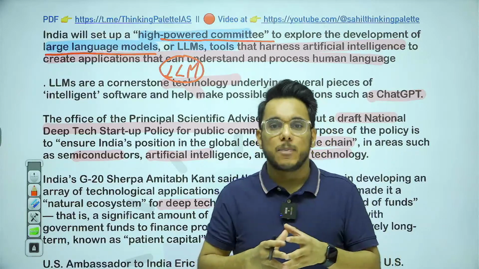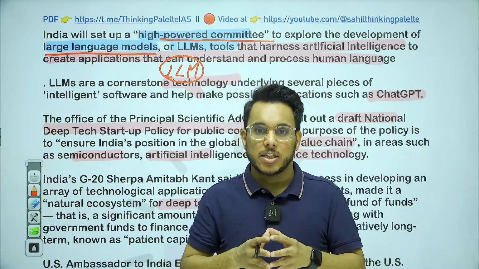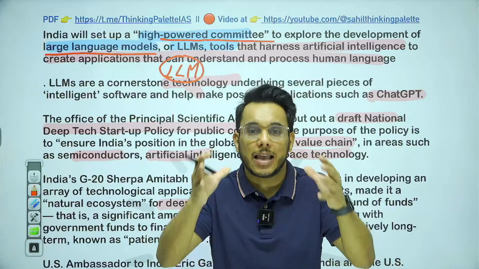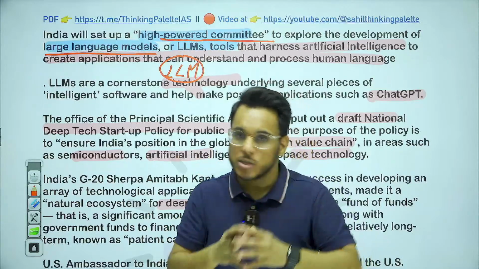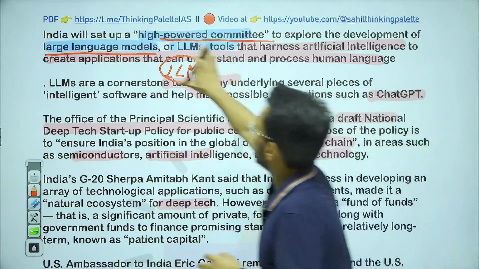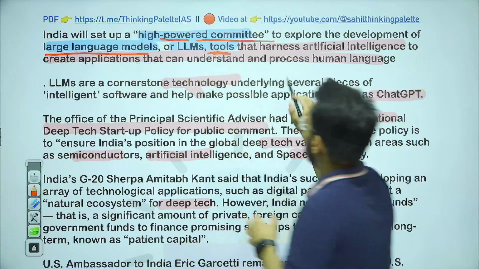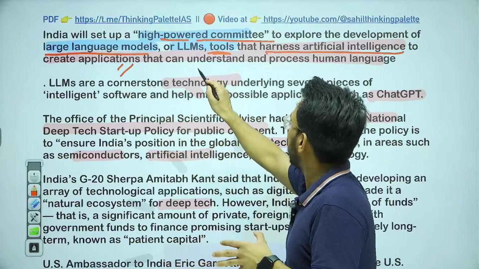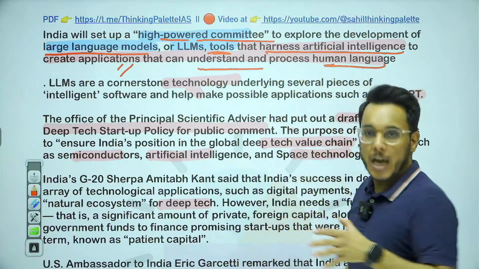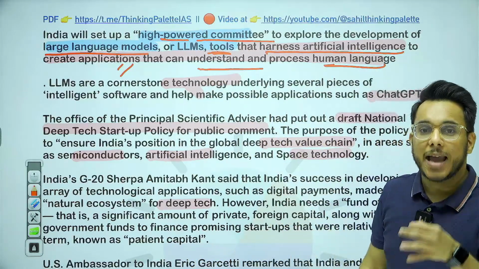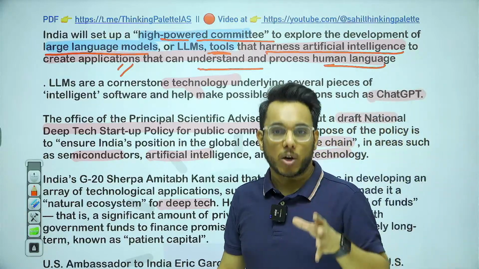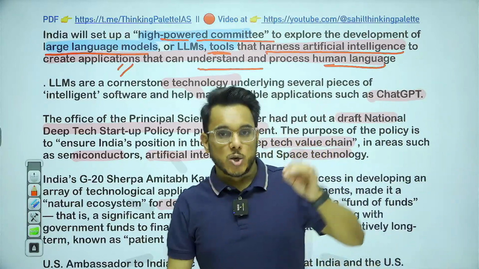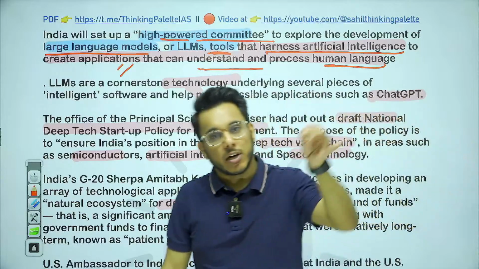Now this ChatGPT is an artificial intelligence, and it is based on the large language model. Large language models are tools that can harness artificial intelligence to create applications that can understand and process human language. When we talk about a chatbot, you give some query and the chatbot replies.